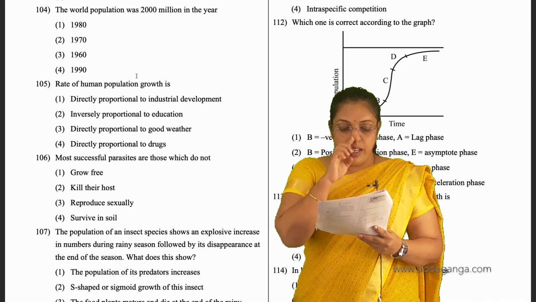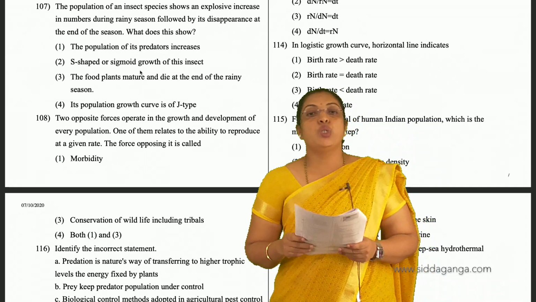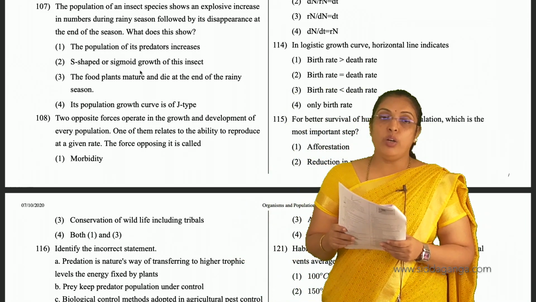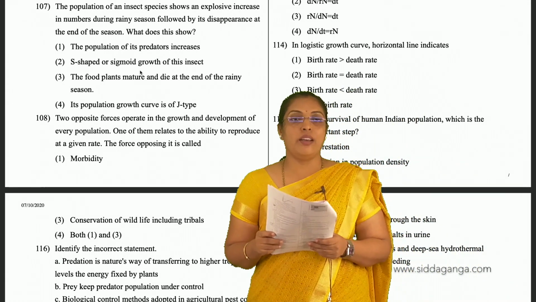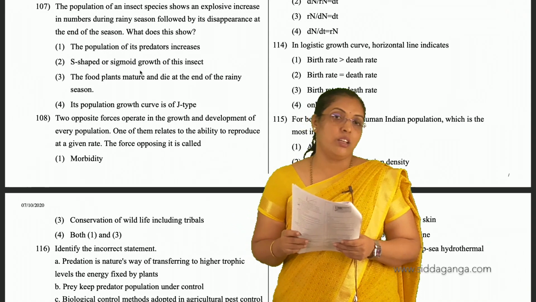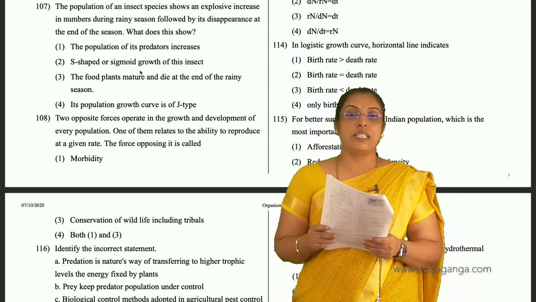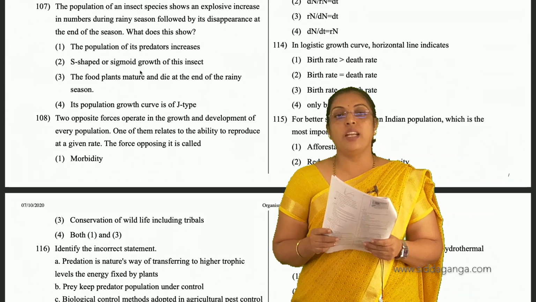And 107, the population of an insect species shows an explosive increase in number during rainy season, followed by its disappearance at the end of the season. What does this show? The population of its predators increase, S-shaped or sigmoid growth of this insect.